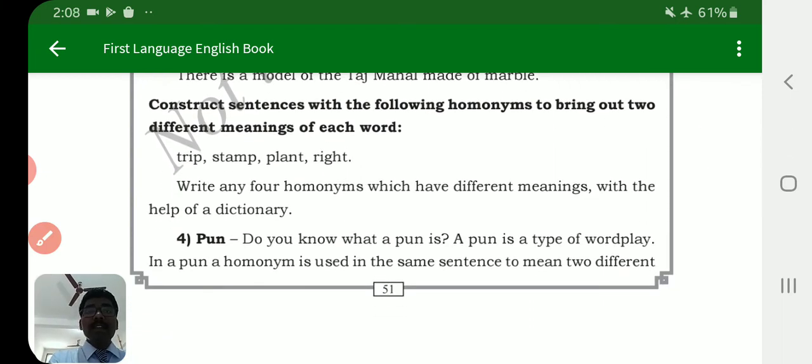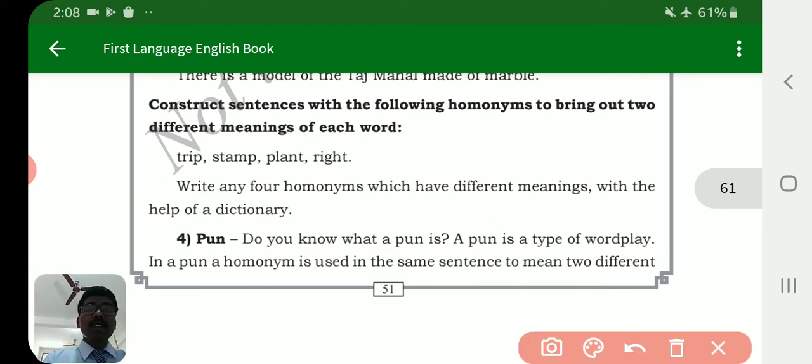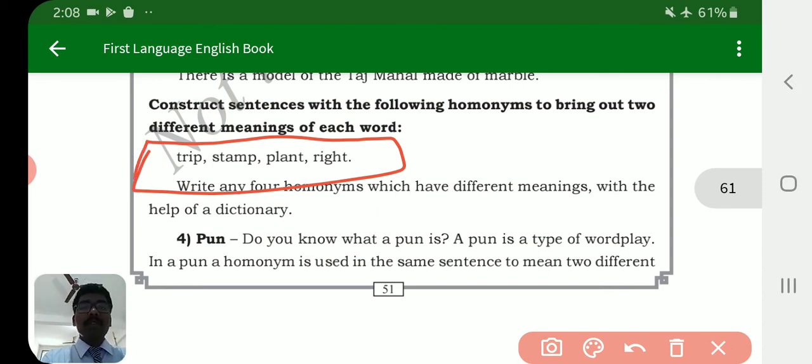Then here it is given, students: construct sentences with the following homonymies to bring out two different meanings of each word. Some words are given here as examples of homonymy.